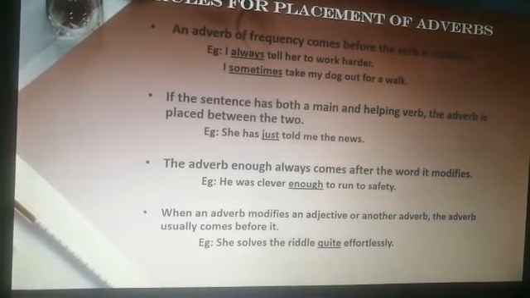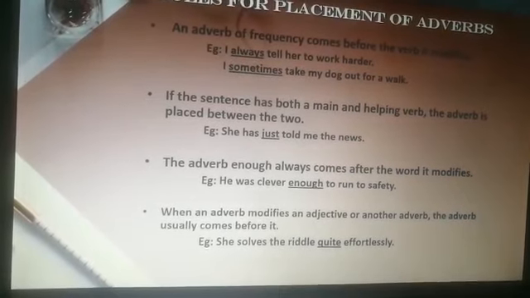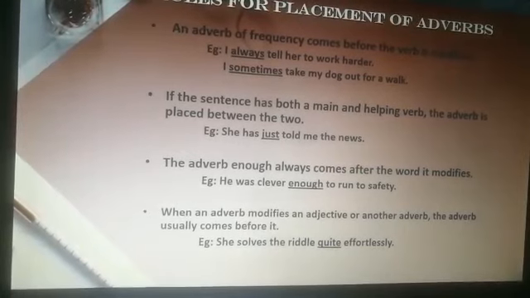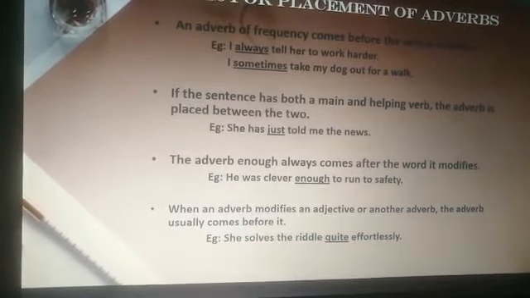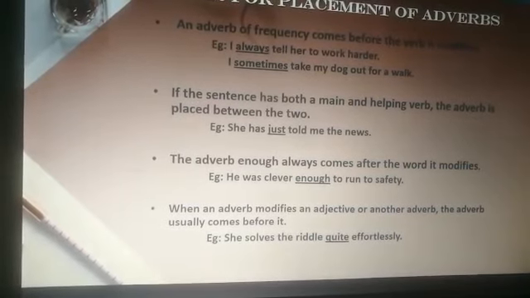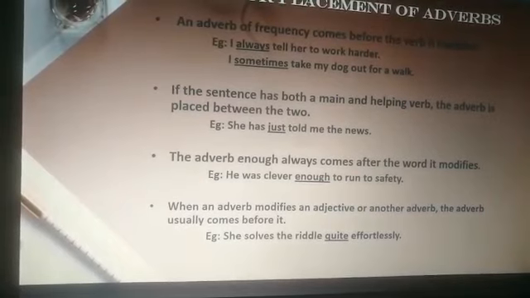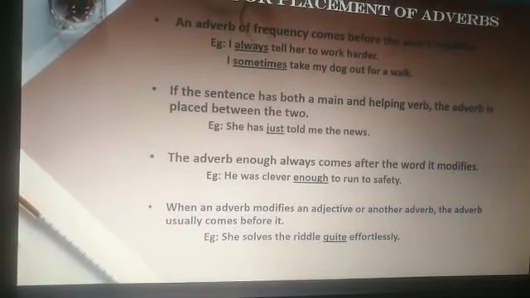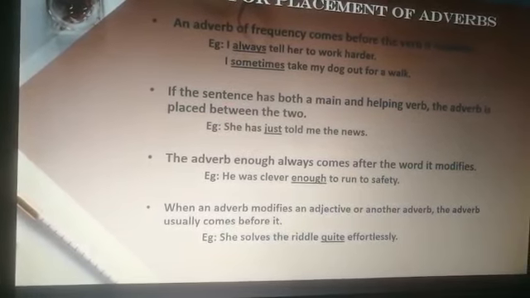The adverb just is placed between the helping verb has and the main verb told. It is placed after the helping verb. She has just, has is the helping verb and the adverb comes after it.